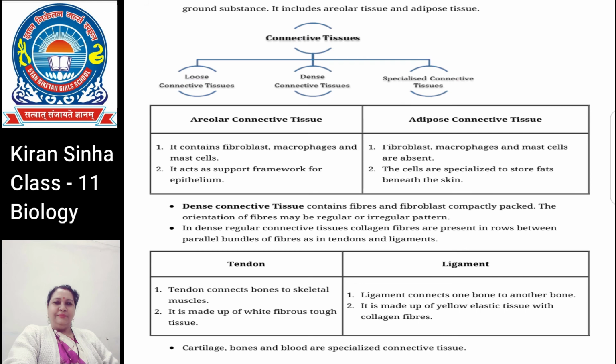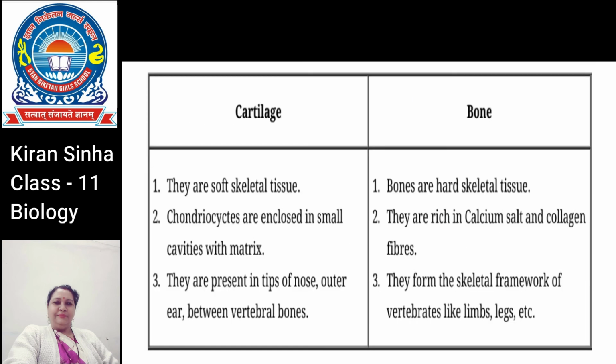Cartilage is a semi-rigid, pliable, flexible connective tissue. The matrix is not deposited with calcium salts as in the bone. The cells of this tissue, called chondrocytes, are bluntly angular and occur in clusters of 2 or 3 in each lacuna in the matrix. The matrix is solid, pliable and resists compression.